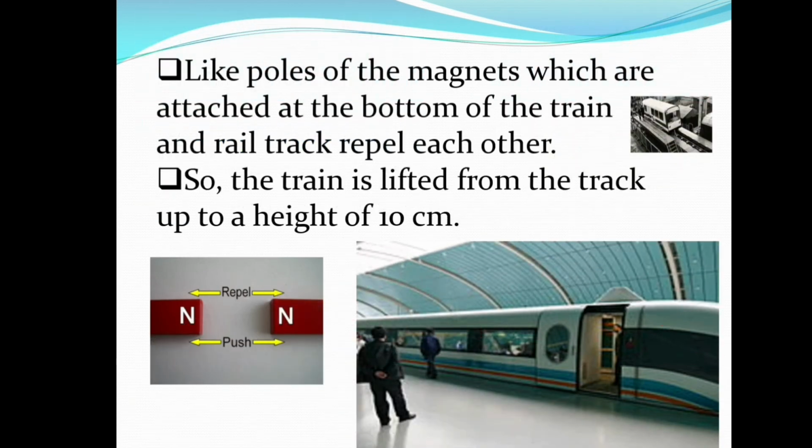Like poles of the magnets, which are attached at the bottom of the train and rail track, repel each other, so the train is lifted from the track up to a height of 10 centimeters. At the bottom of the train and in the rail track, the magnets are attached in such a way that they have like poles facing each other. So the bottom of the train and rail track will repel each other so that the train is lifted from the track up to a height of 10 centimeters.